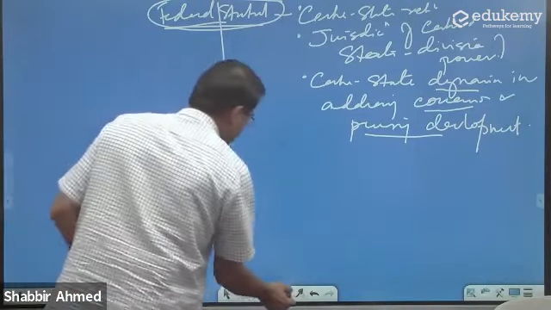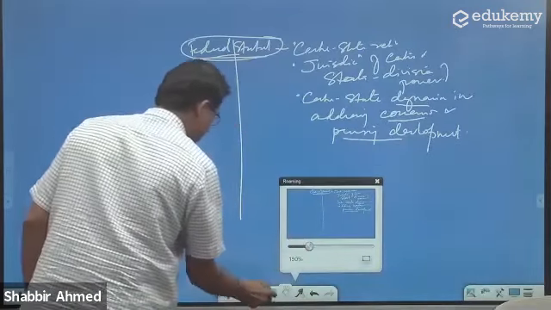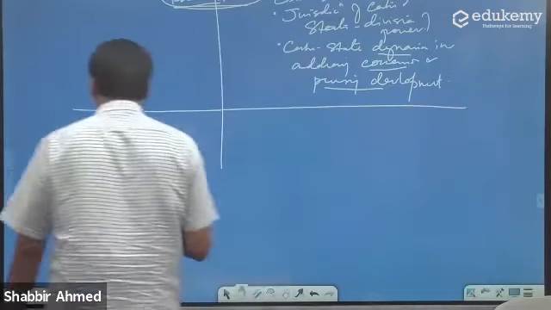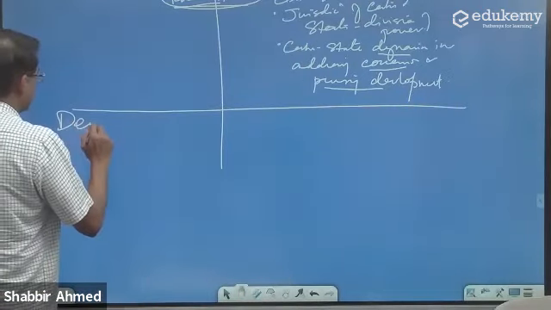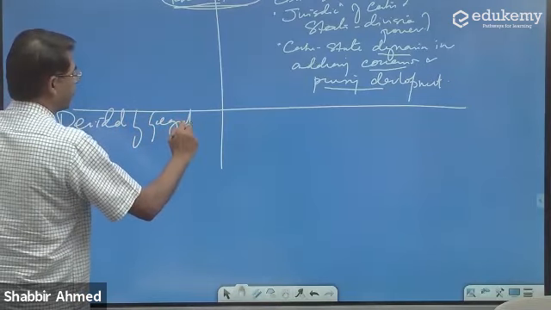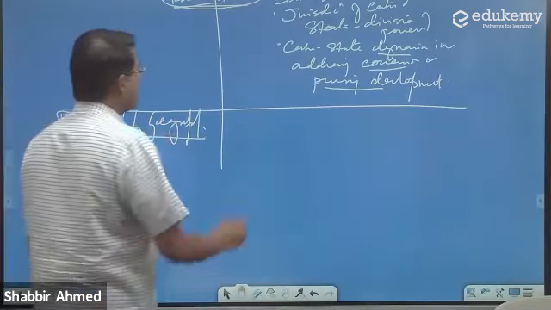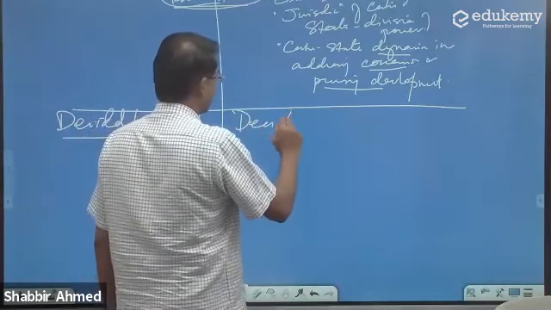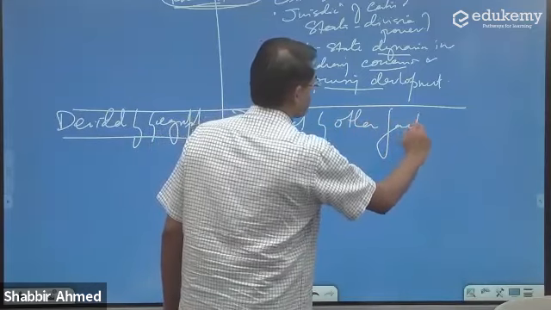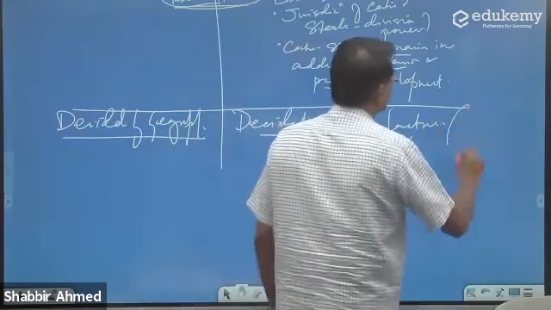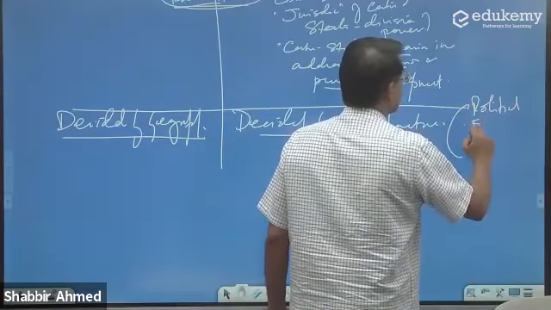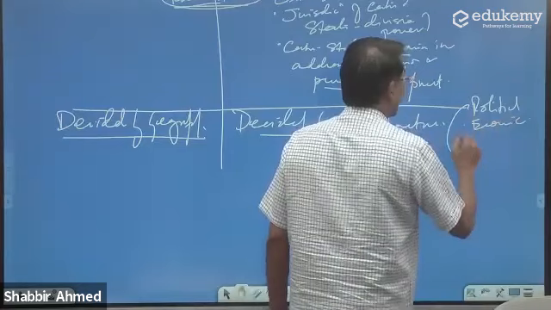Now see, for this federal structure or federal setup, there are two things. It can be decided by geography, or it can be decided by other factors, which include maybe the political relationships and the economic reality.